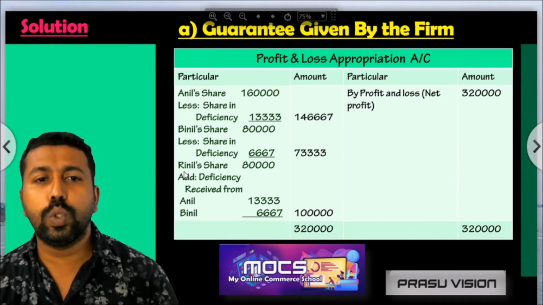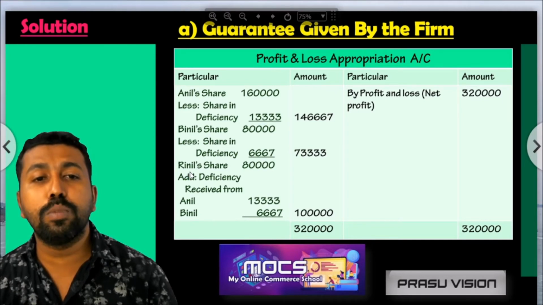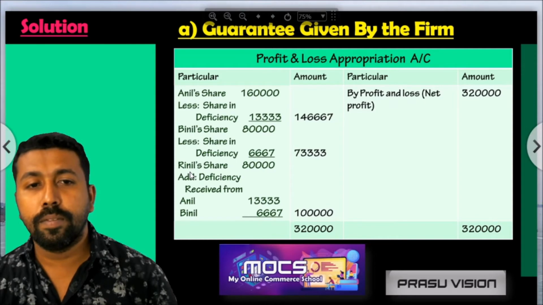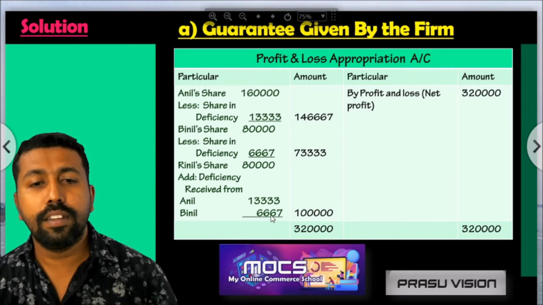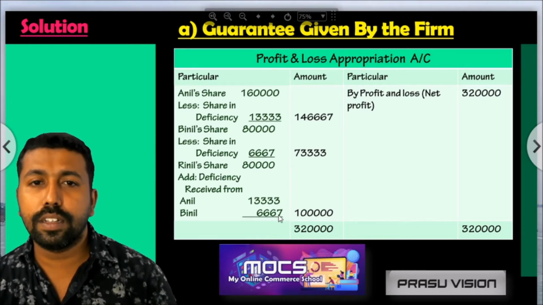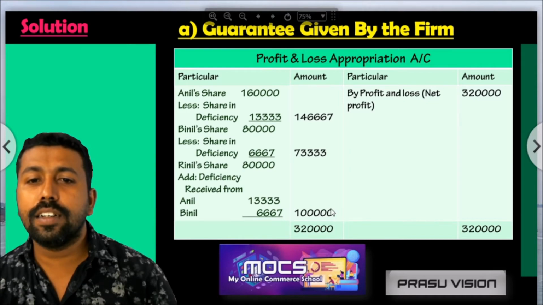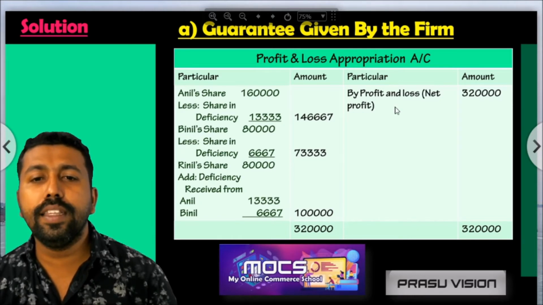Then we have to show the share of profit, the guaranteed amount of profit, for the newly admitted partner. So RENIL's share as per the ratio is 80,000. And here we are adding what he is getting from the old partners. So received from Anil 13,333, and received from BINIL 6,667. So 1 lakh, the guaranteed amount, comes. So in this way, we have to adjust the guarantee given by the firm.